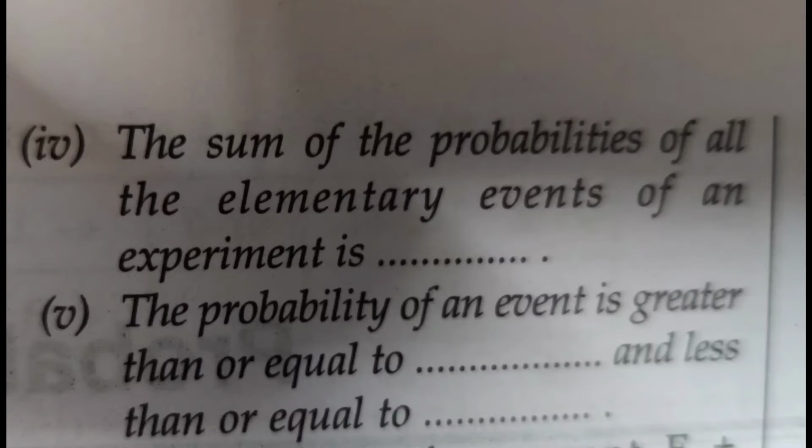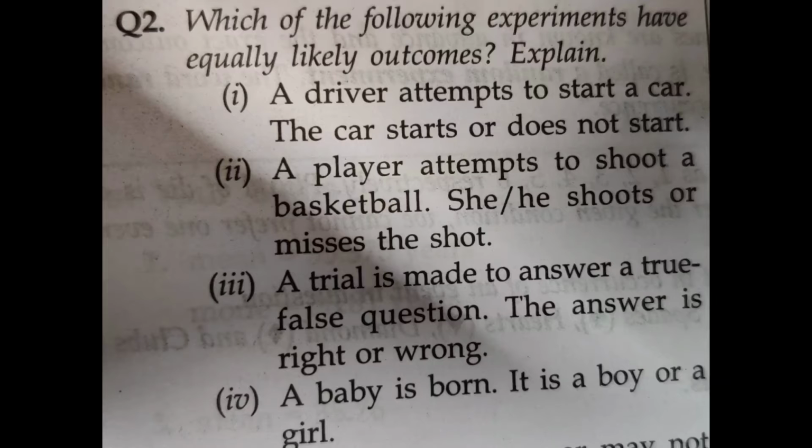There is one formula: 0 is less than or equal to probability of event A, which is less than or equal to 1. So in the first blank, the answer is 0, and in the second blank, the answer is 1.